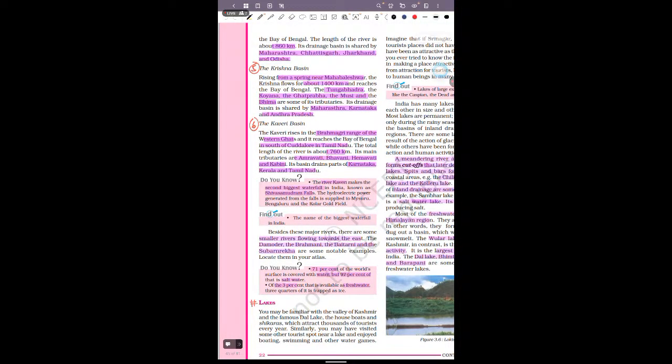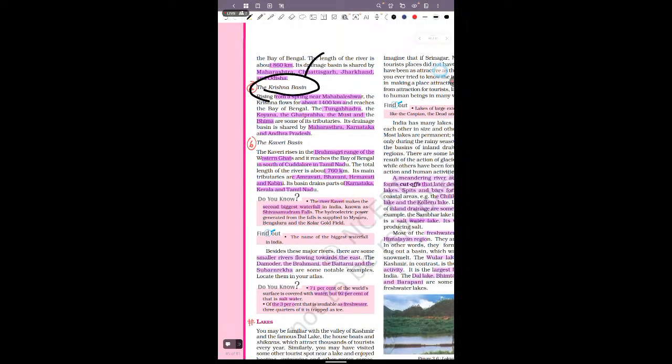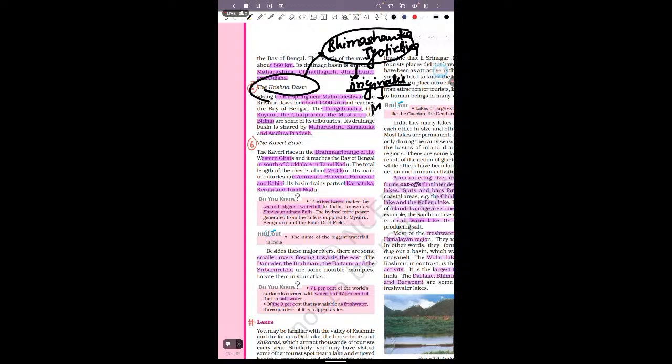The Krishna river also originates near another Jyotirling, that is the Bhima Shankar Jyotirling. Near the Bhima Shankar Jyotirling, the Krishna river originates, and it also flows through Maharashtra to Karnataka and to Andhra Pradesh.